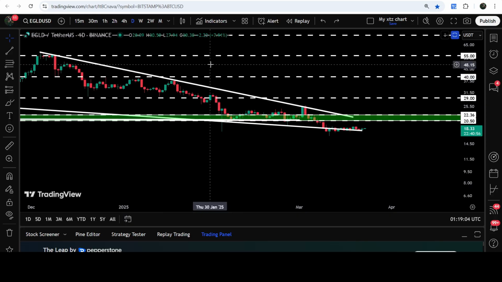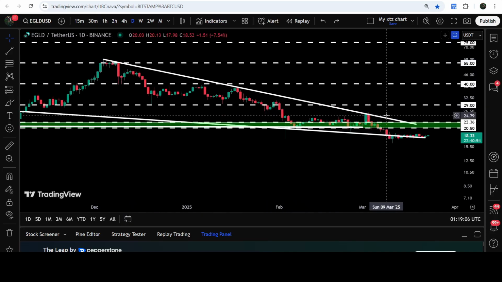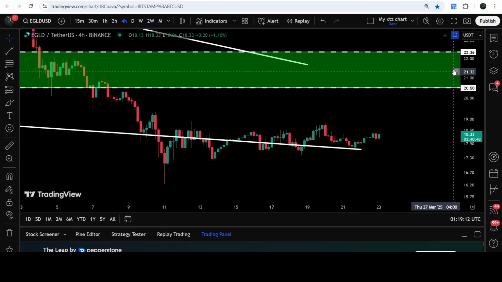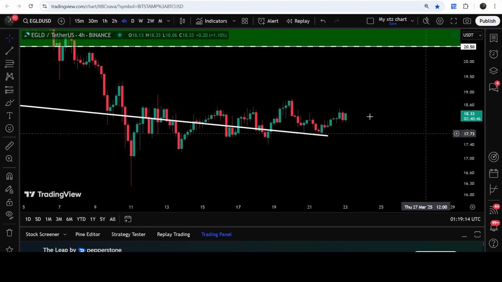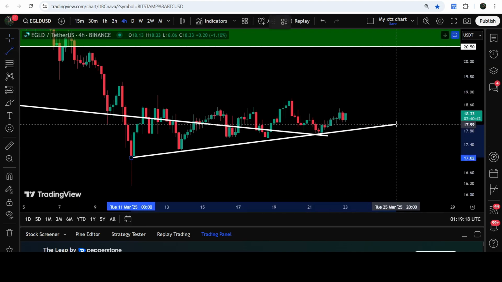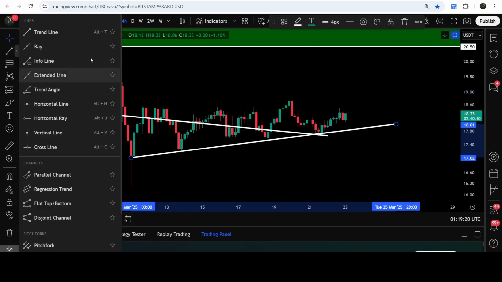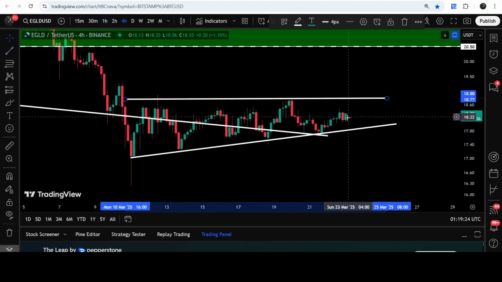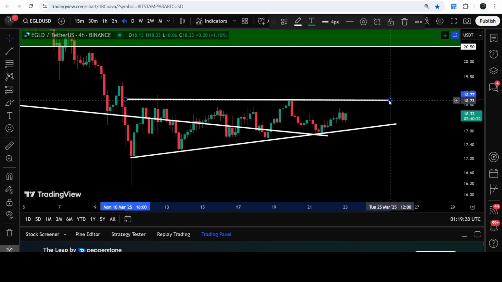For the past few days, the price line of MultiversX is getting rejected by this downtrend and resistance. And if you take a look at the smaller time frame on a 4-hour time frame chart, then recently the price line of MultiversX has formed this ascending triangle. Here we have found this upper trend line support, and here we have the resistance of this ascending triangle. And now the movement is getting squeezed inside this triangle. Therefore, I'm expecting that soon it can break this pattern.